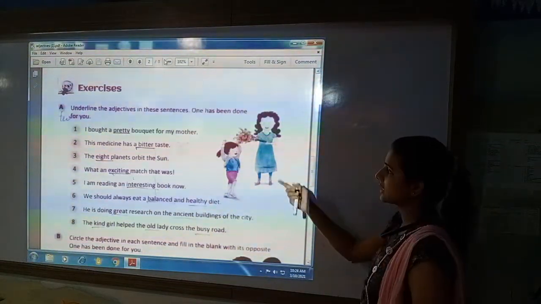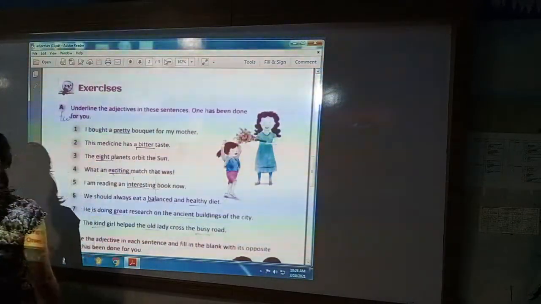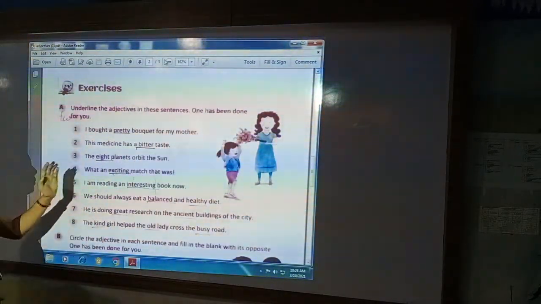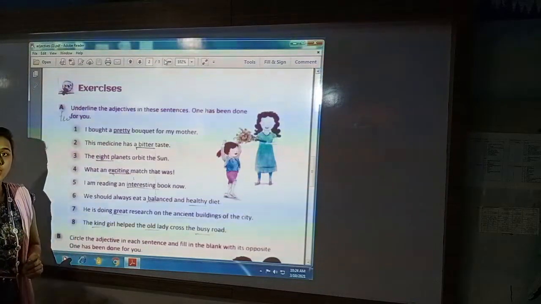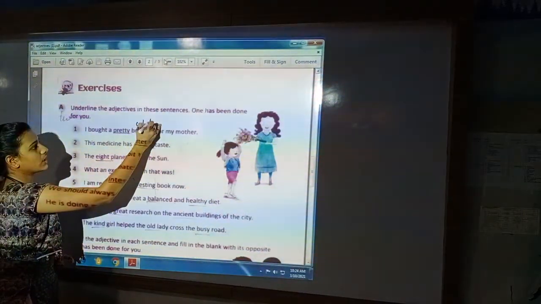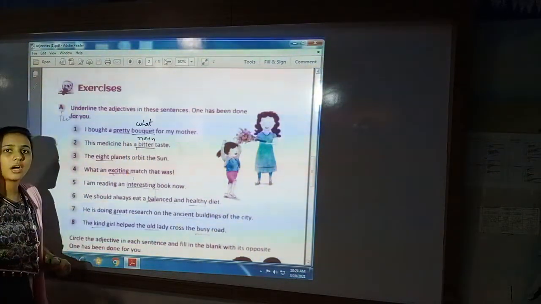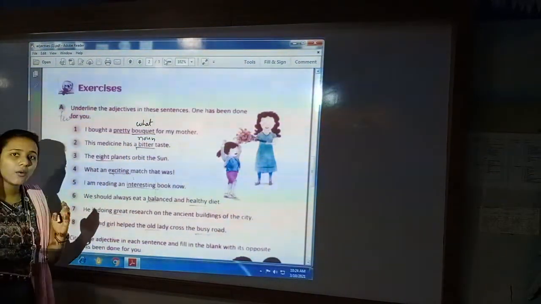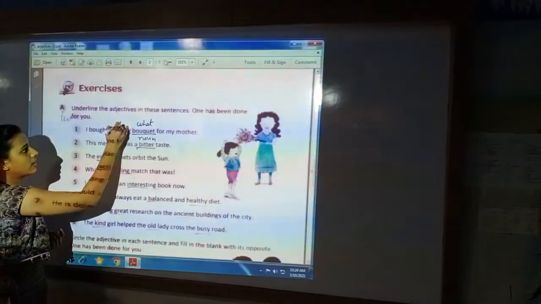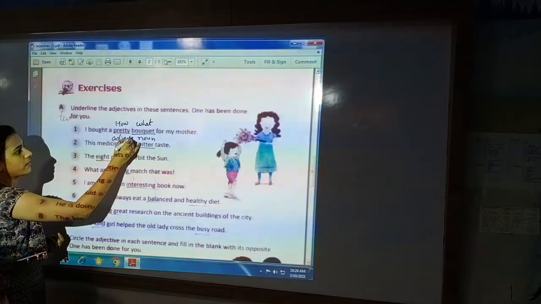So the first exercise is, I bought a pretty bouquet for my mother. What did I bought? The answer of what is your noun. Bouquet. How was the bouquet? The answer of how is your adjective.